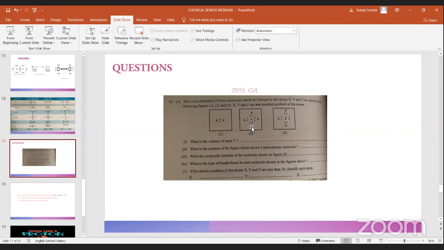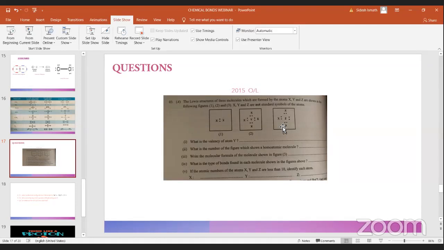It is combining with another 4, so obviously it should be carbon. In Z you can see 1, 2, 3, 4, 5 electrons in its valence shell, which means it is nitrogen.